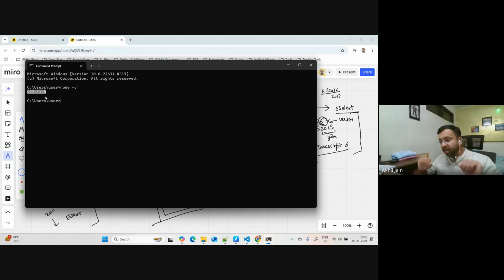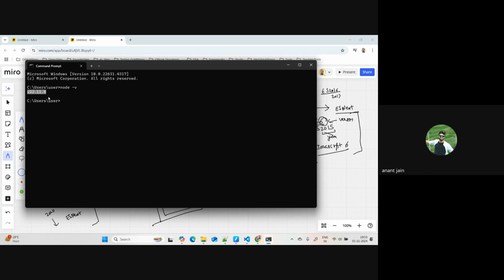What I'm trying to say is that using a version does not mean you're using all the features of that version. So the answer to that query is, if someone asks you which version of JavaScript you're using, you can tell them I'm using this version of Node.js, and that this version of Node.js supports EcmaScript 2023, but I am using these features which are a part of ES6. Okay, got it, great.